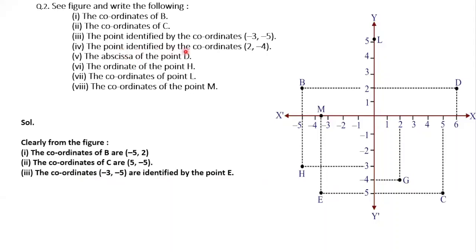Next, fourth one. G, ma'am. G. Point identified by the coordinates 2, comma -4. Here, -4 is here. Which point is it? G. Very good. I want answers from all the students, children.